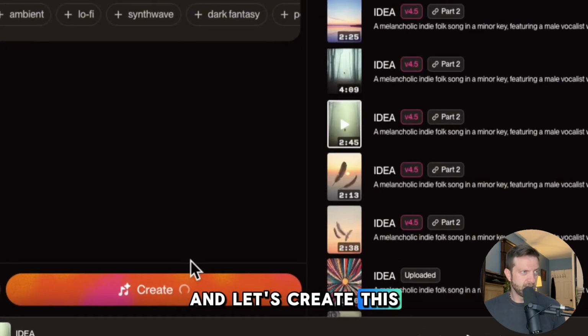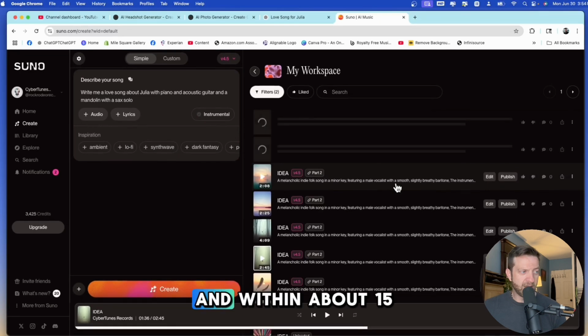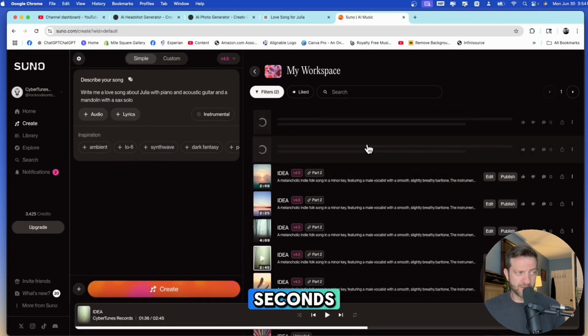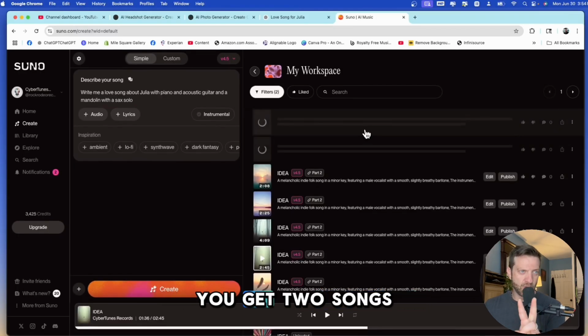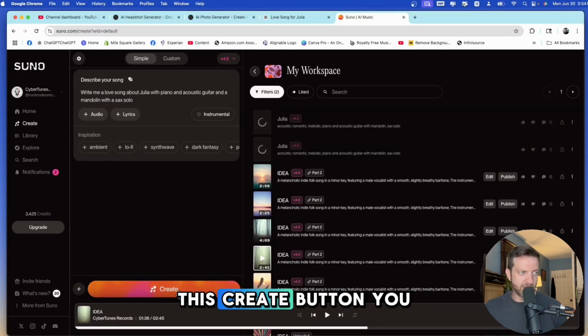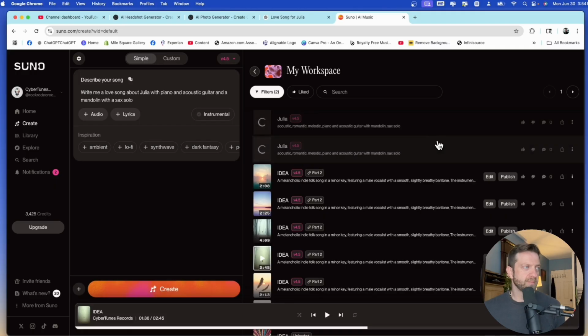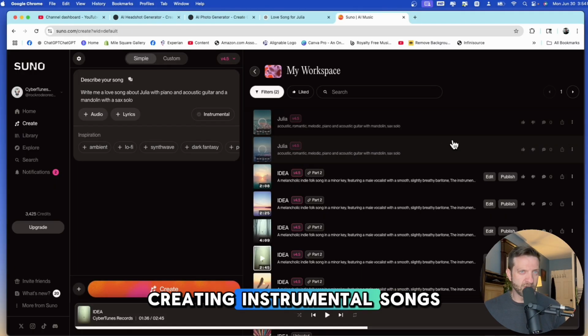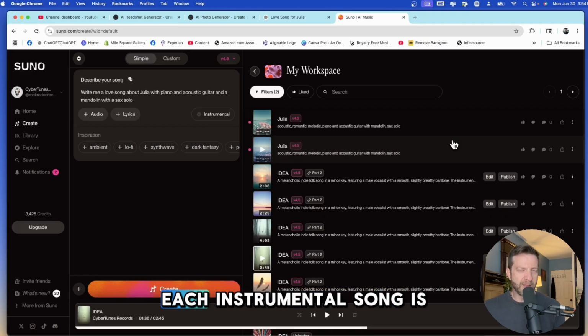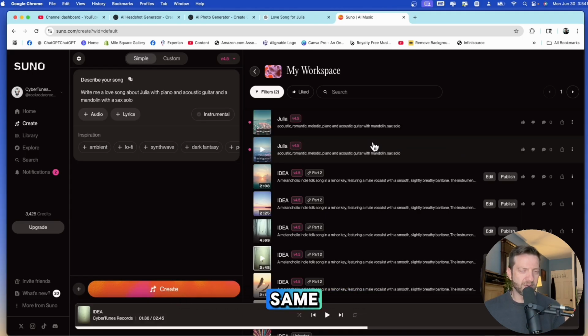And let's create this. And within about 15 seconds, the songs will populate. And for every generation, you get 2 songs. Every time you hit this create button, you get 2. Now, what's neat about creating instrumental songs, each instrumental song is unique. The issue with the 2 generations with lyrics is the lyrics are exactly the same. So you really need to pick one or the other.